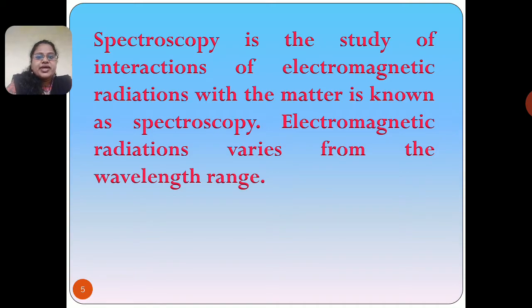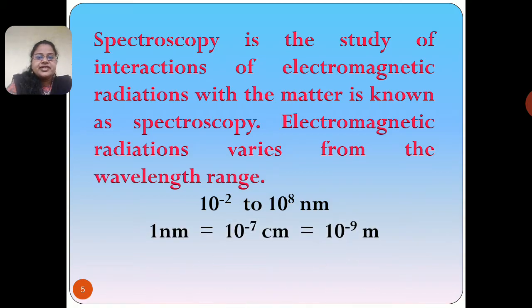The electromagnetic radiations vary in wavelength range, like 10 raised to minus 2 to 10 raised to 8 nanometer. So this is the entire wavelength range of various kinds of electromagnetic radiations.